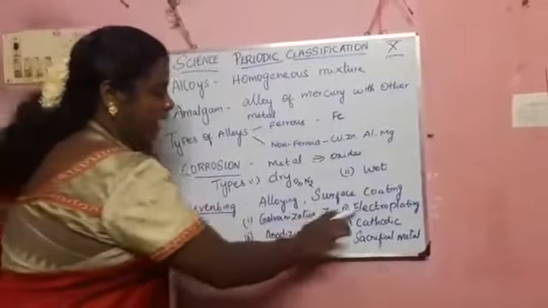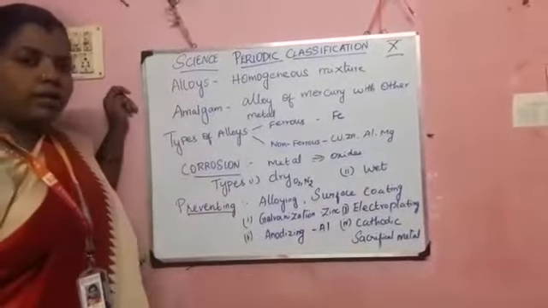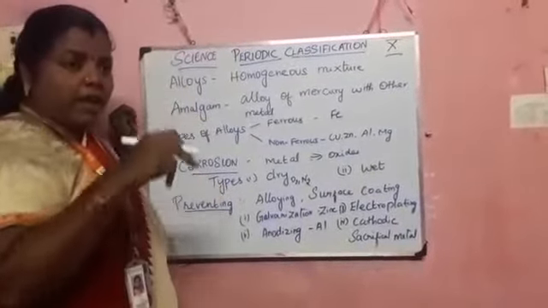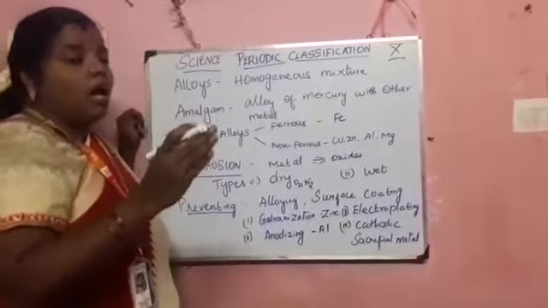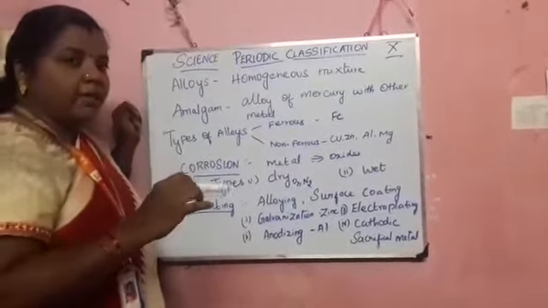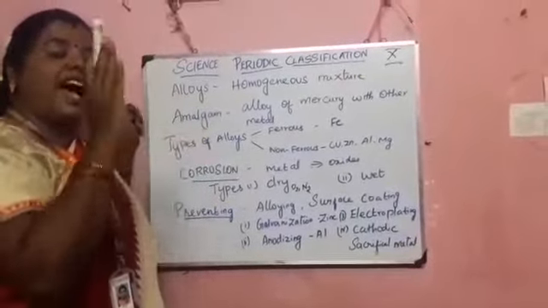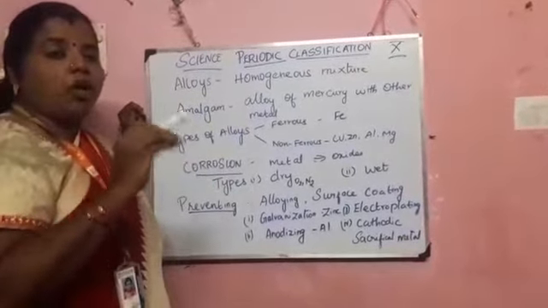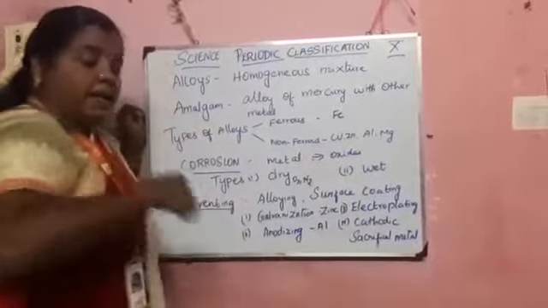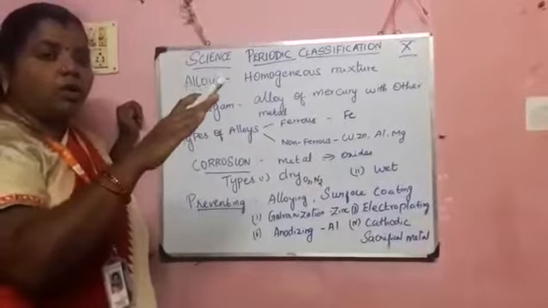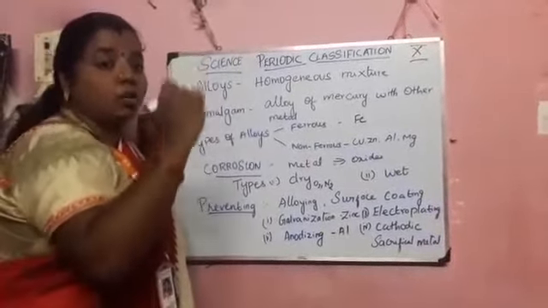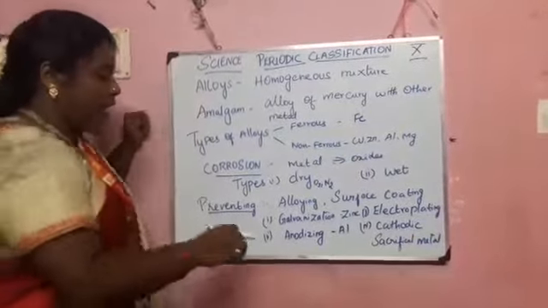The next one is electroplating. Usually we saw in electroplating the electrolysis method. We take a beaker, insert two rods, cathode and anode, and the electrolyte is there. Electroplating means coating one metal with another metal by supplying electricity. If you have electroplated one metal with another, its corrosion is reduced. And next one, anodizing.